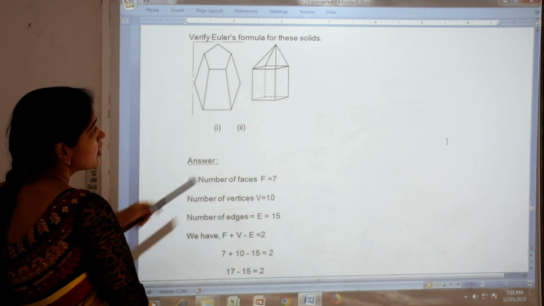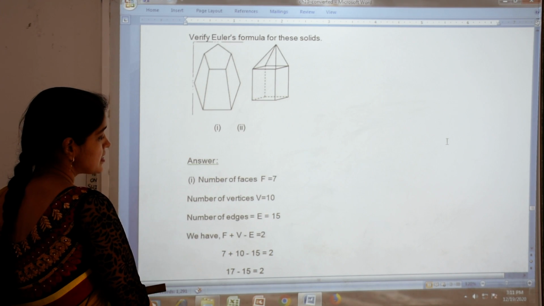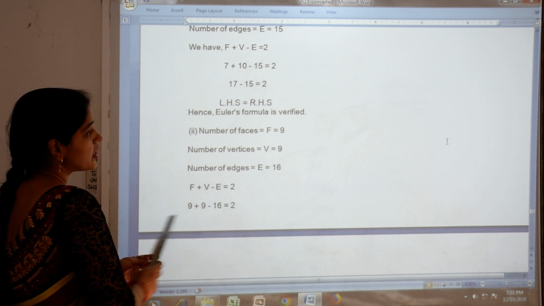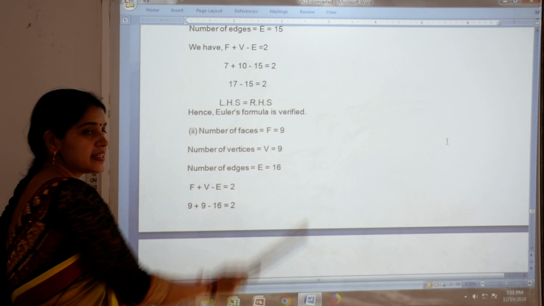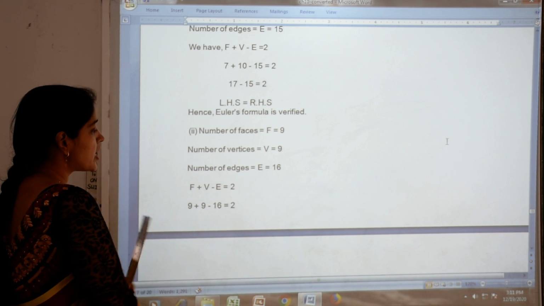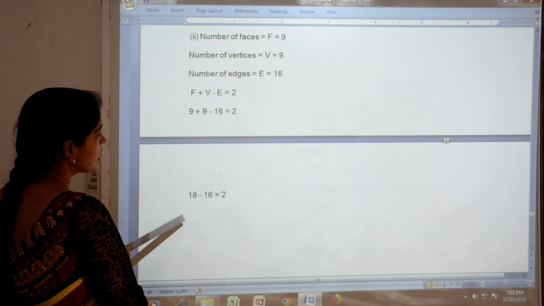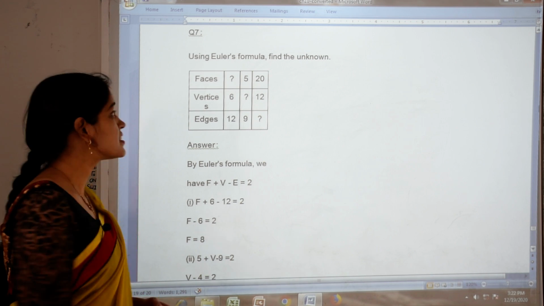The same applies for the second figure. In the second figure, you are given the number of faces 9, vertices 9 and edges 16. So we put the values in the formula. Now let us see question number 7.